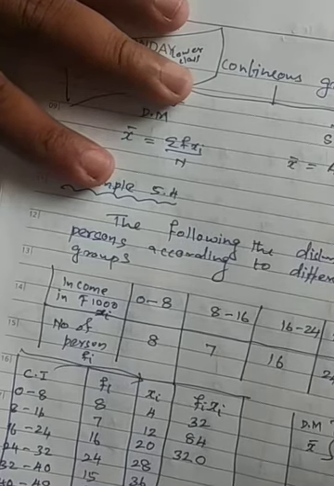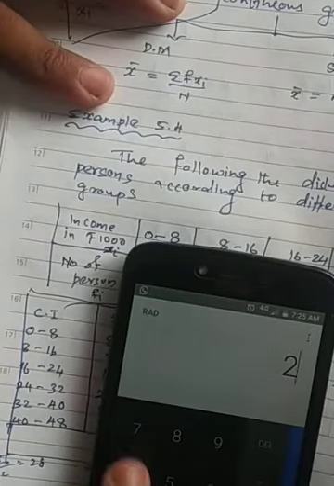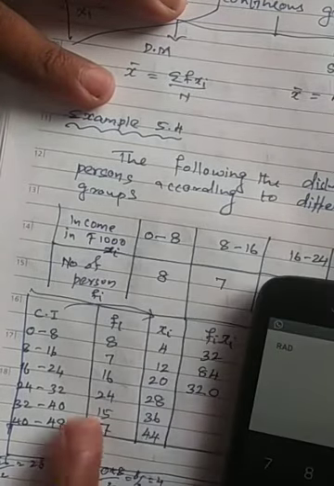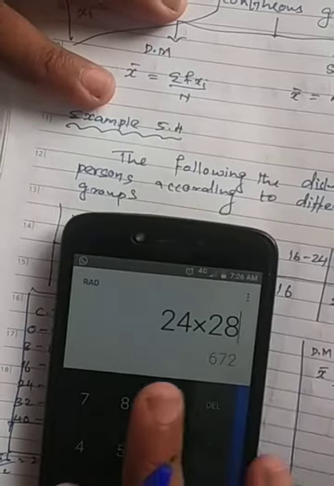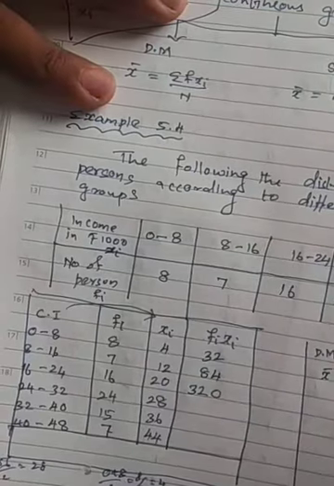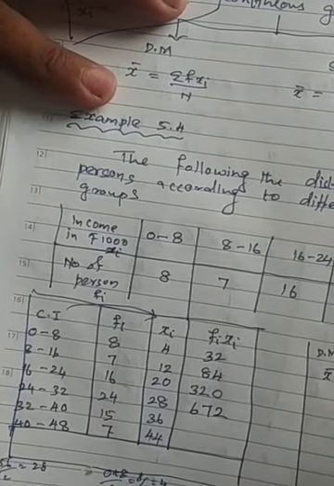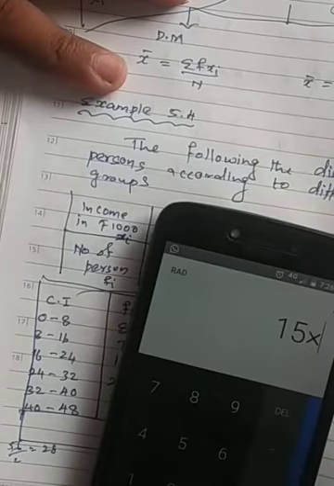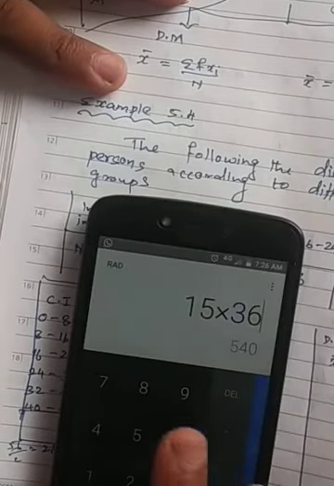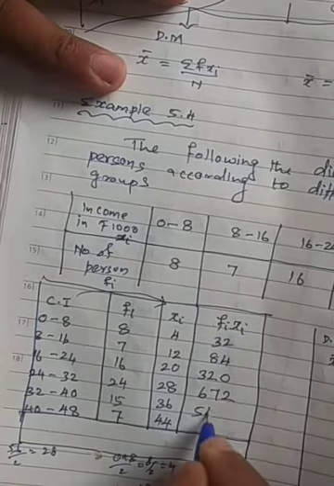Then 24 into, next what do we have? 24 into 28. How much is it coming? 24 into 28 is 672. So I am going to write 672. Next we have 15 into 36. So 15 into 36, how much is coming? 540 is coming. So 540 is coming here.